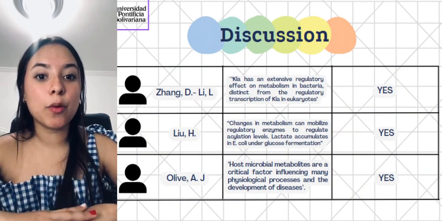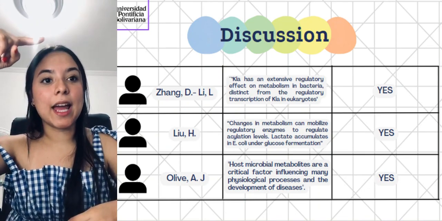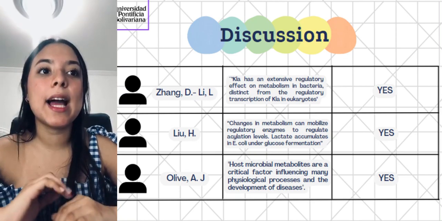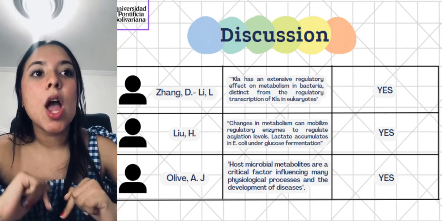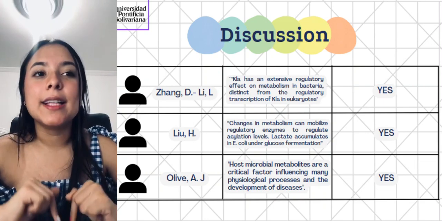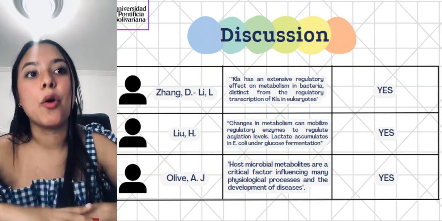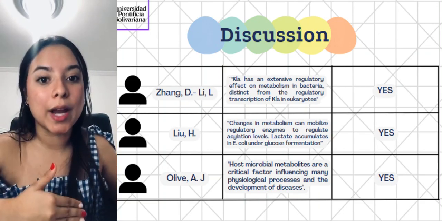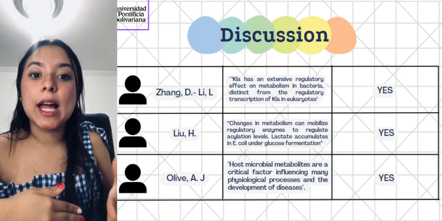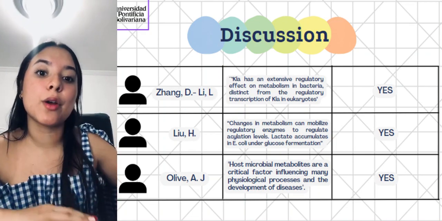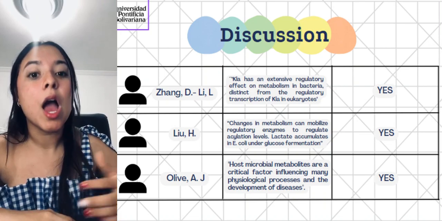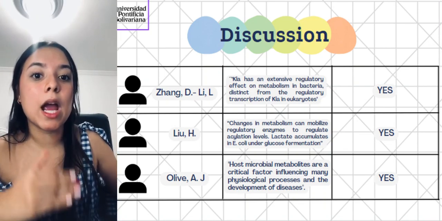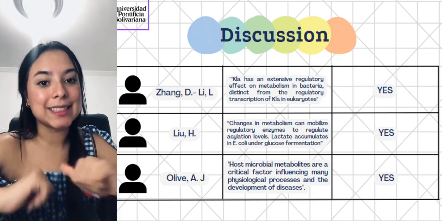In the discussion, we have the words of four people: Sandy and Lee L, Liu H, and Olive AJ. Sandy and Lee L said that K-la has an extensive regulatory effect on metabolism in bacteria, distinct from the regulation of transcription by K-la in eukaryotes. We have that K-la in eukaryotes is an epigenetic marker, while K-la in prokaryotes is going to be part of the regulation of the metabolism in the bacteria, where it can enhance glycolysis and make more bacterial growth. So yes, this is correct.